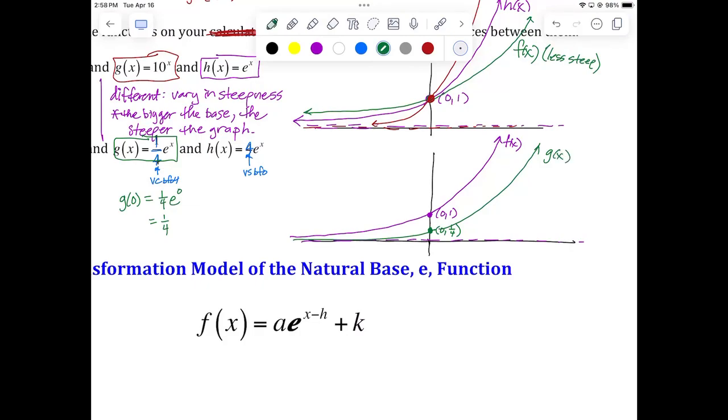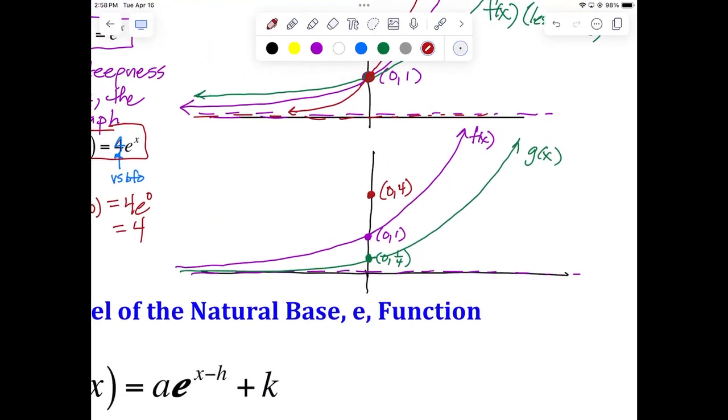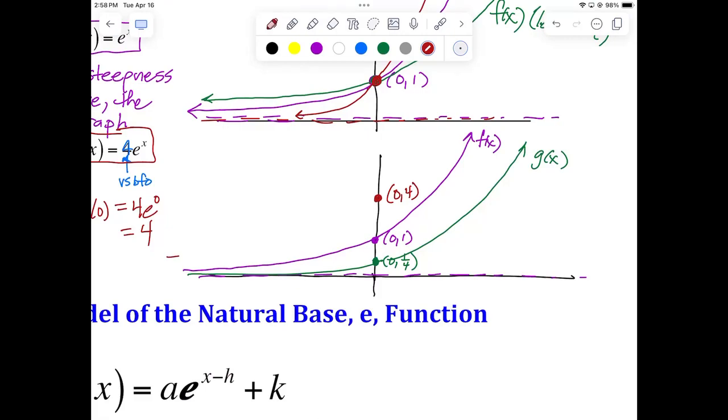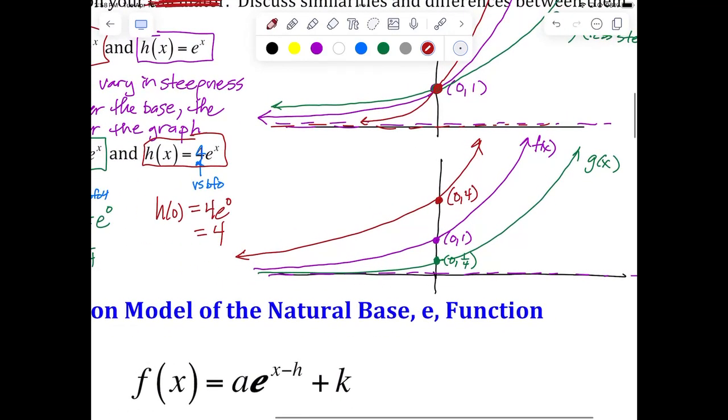And then the last one, I'll use red. If we vertically stretch it by a factor of 4, let's see what the y-intercept is. H of 0 is 4 times e to the 0, which is 4. So now this one has a y-intercept that's vertically stretched by a factor of 4. So it's up there at 4. So now it comes in like this, and it still goes to 0. And that's the graph of h of x.